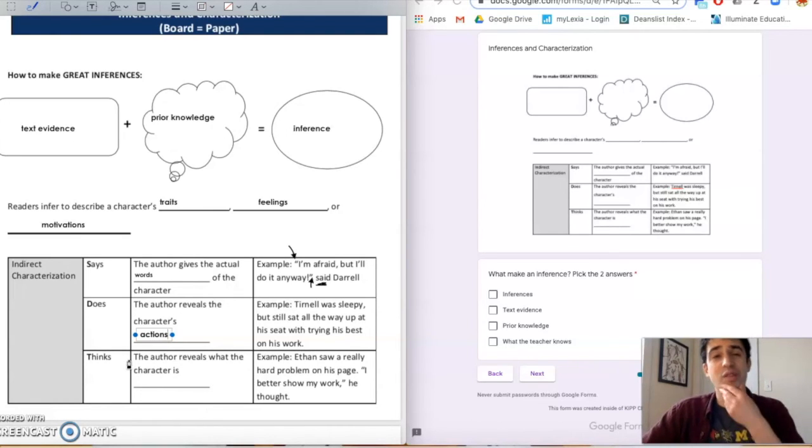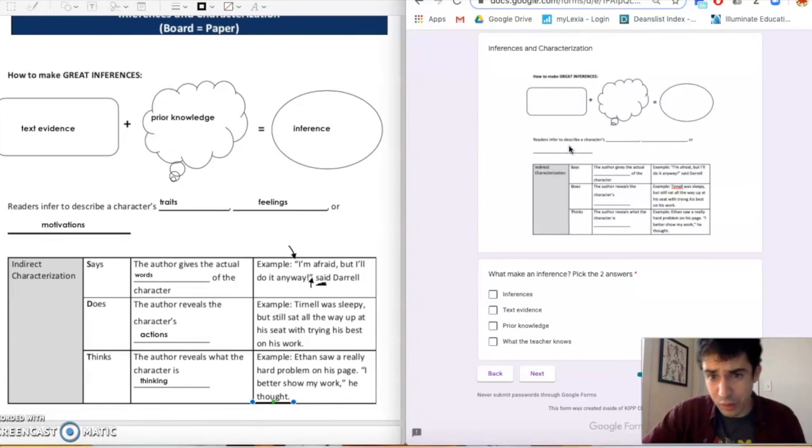The last one is what a character thinks. That's when the author reveals what the character is thinking. The big key in this example is Ethan saw a really hard problem on his page. "I better show my work," he thought. That big key is that word thought, telling us that he's thinking this in his head.